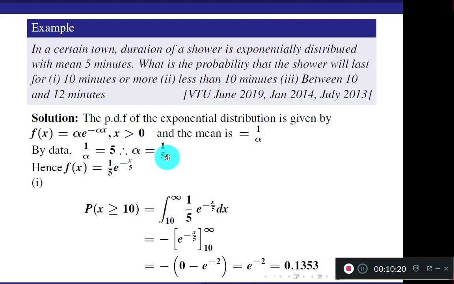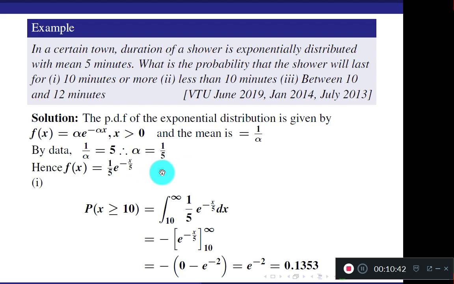Rearrange the terms, therefore alpha becomes 1 by 5. Once you get the value of alpha, directly substitute it here. So your PDF is 1 by 5 into e to the power minus 1 by 5 into x. This is the PDF, valid for x greater than or equal to 0. You can include the condition like this here also.